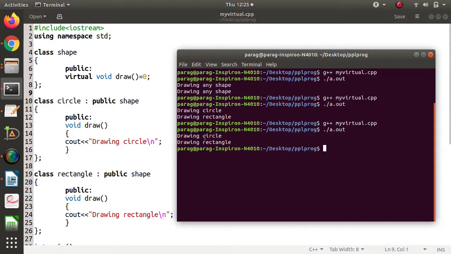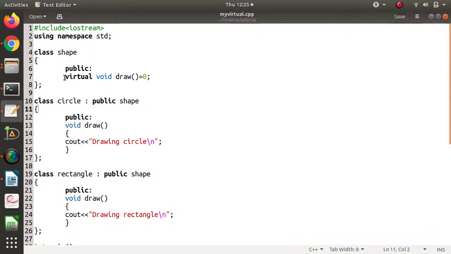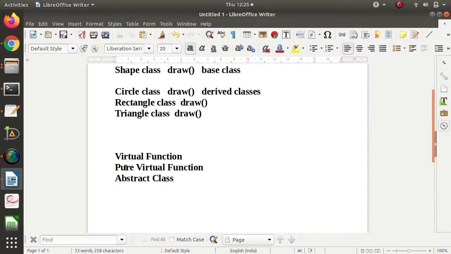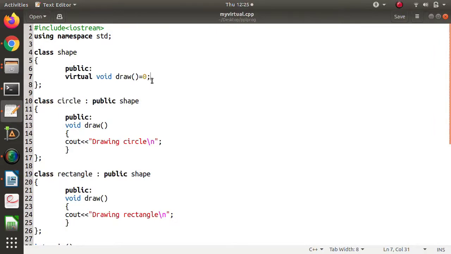When we compile and run this, we get the same output. Such functions are called pure virtual functions. Virtual functions without any body, without any statements, are called pure virtual functions.